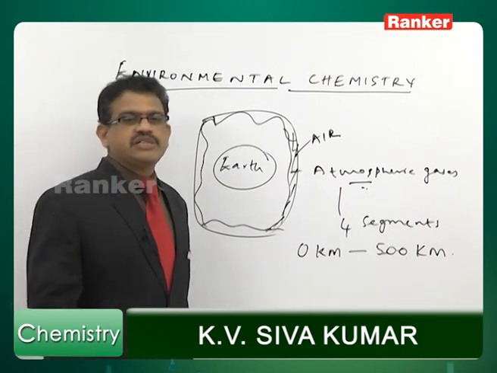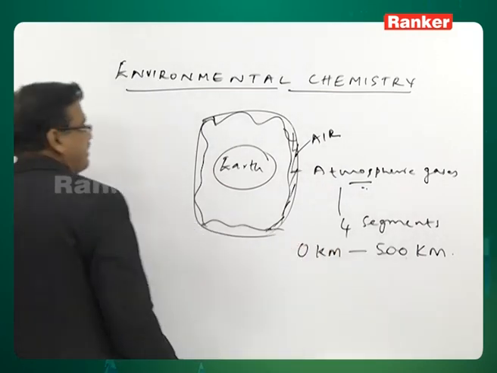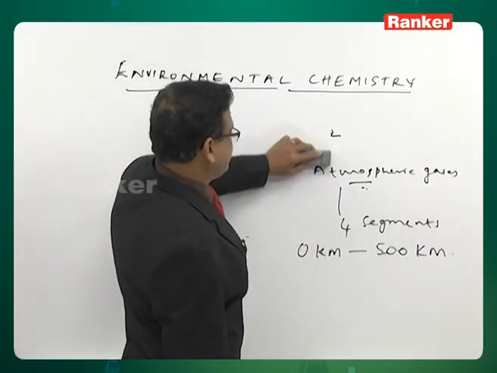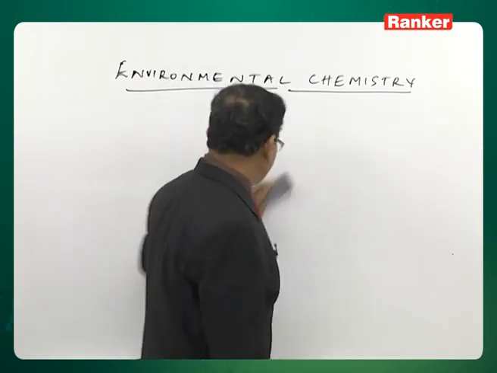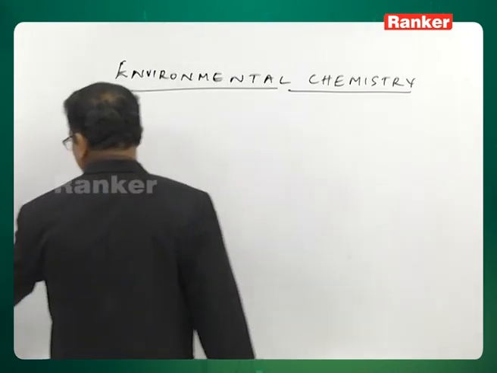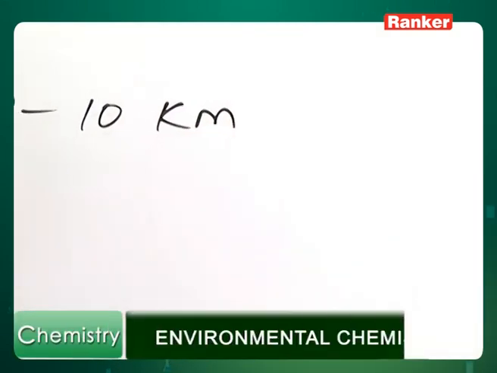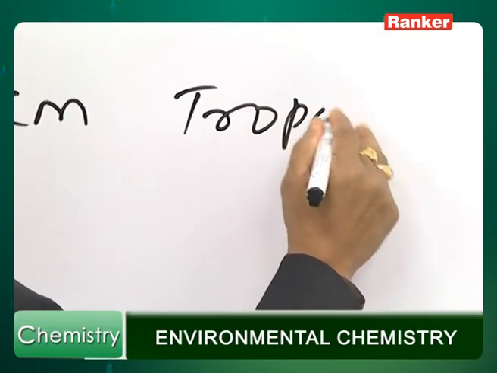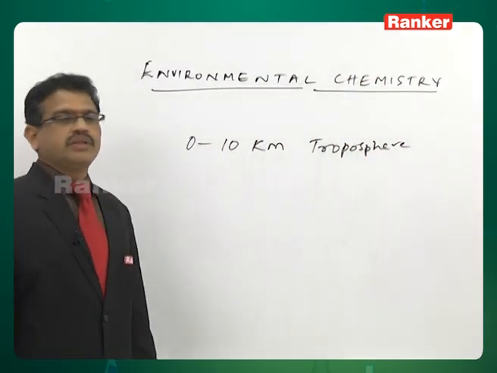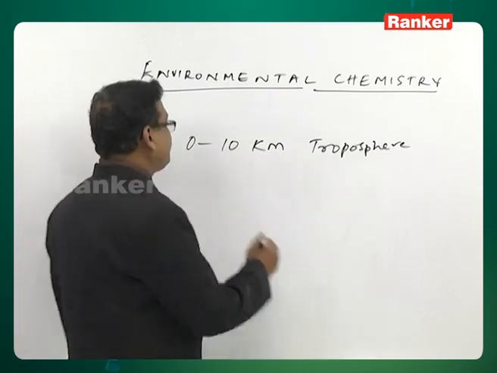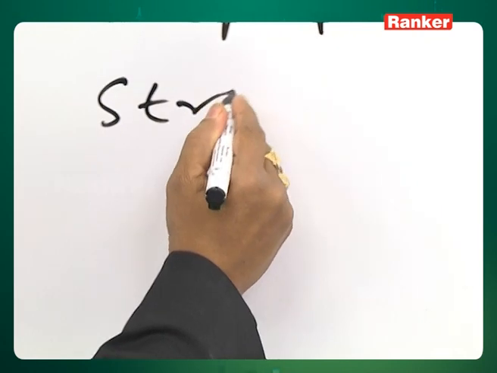Then principal layers in the atmosphere we'll discuss, that is from 0 to 500 kilometers. Let us see the division like this. This atmospheric gases now 4 segments from 0 to 500 kilometers. In this we can see 0 to 10 kilometers, this is called troposphere. Then coming to 10 to 50 kilometers, this is stratosphere.